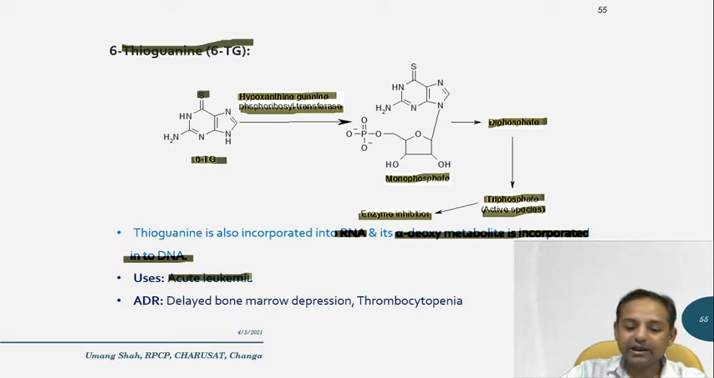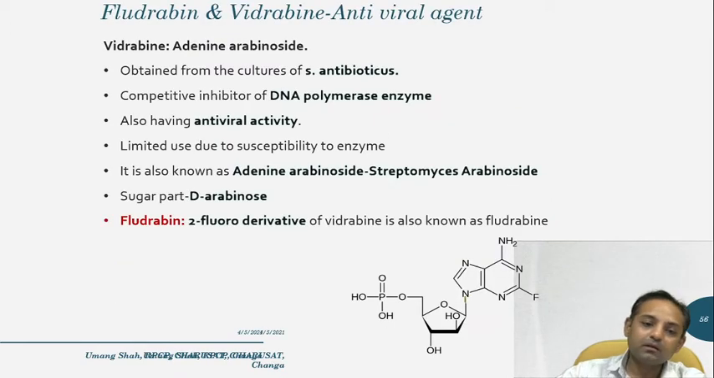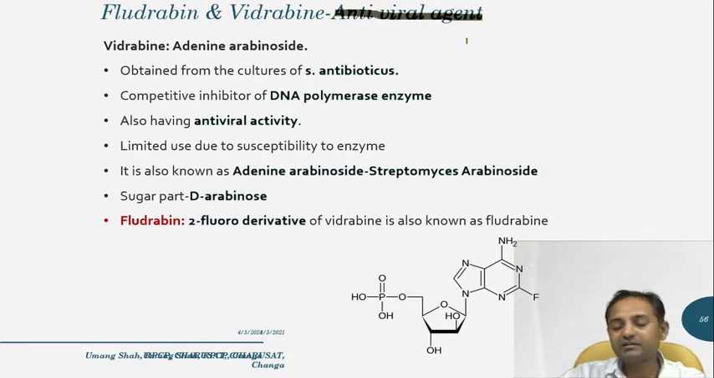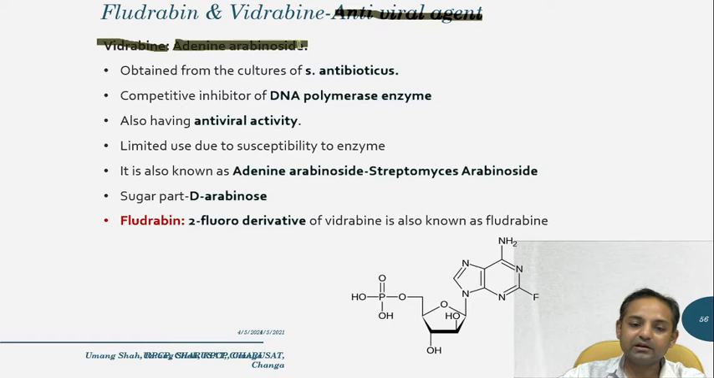It is basically used in acute leukemia, and ADR associated with thioguanine is delayed bone marrow depression and thrombocytopenia. Next is fludarabine and vidarabine. Basically, it is used as an antiviral agent, but also used in cancers. Vidarabine is called adenine arabinoside. In some books, it is written like adenine arabinoside.